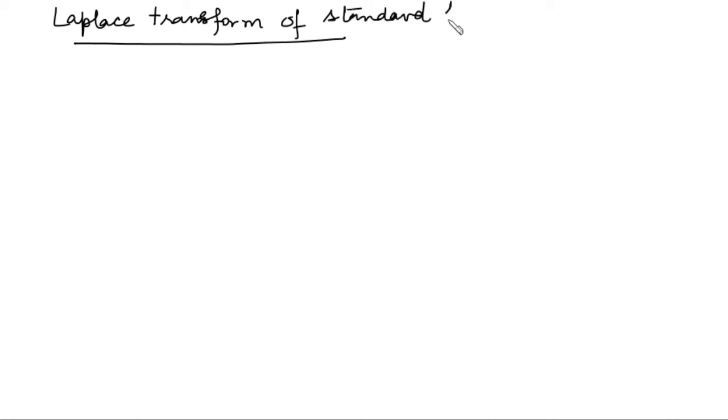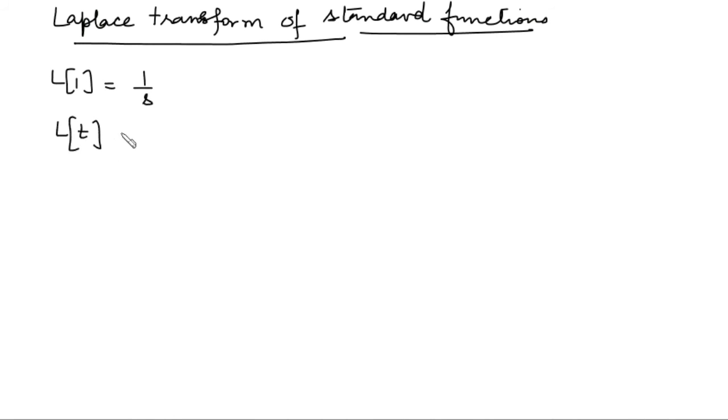So now just see the Laplace transform of standard functions. You use these formulas directly to find out the Laplace transform of functions. The Laplace transform of 1 is 1 upon s. t to the power n is n factorial upon s to the power n plus 1.